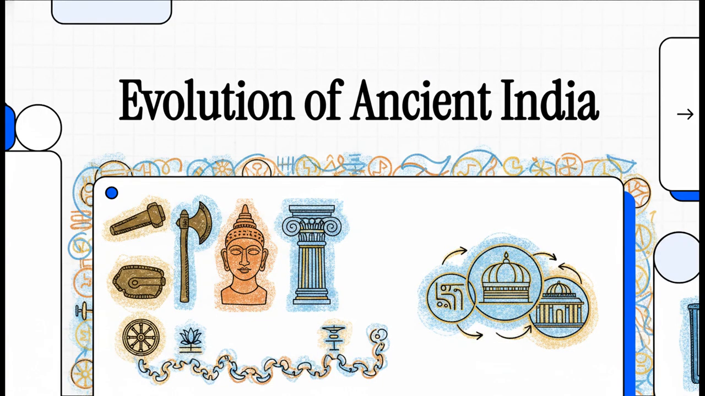Welcome to the explainer. Today, we're going to take over 2.5 million years of history and distill it down into a fast-paced, highly visual journey. We'll see exactly how each ancient Indian era didn't just fade away into nothing, but directly birthed the next one, creating this amazing continuous chain of human evolution.